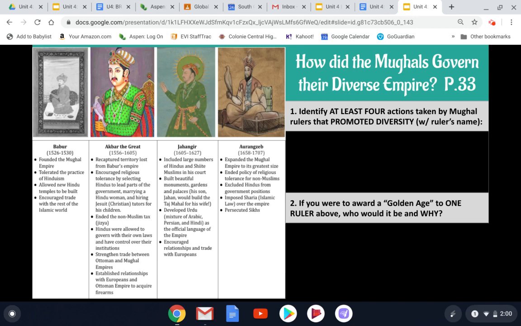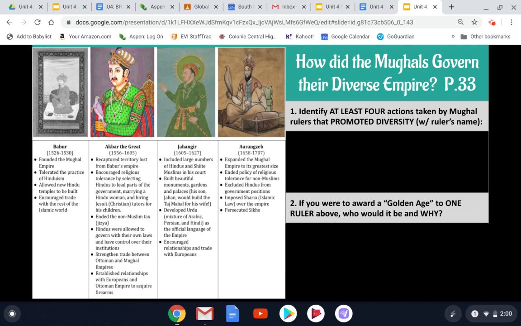So the directions for this page at the top say, examine the image of Mughal leaders and text below and fill out the questions that follow. So I'll do these questions with you. The first question is saying, identify at least 4 actions taken by Mughal rulers that promoted diversity, and make sure you include the ruler's name.